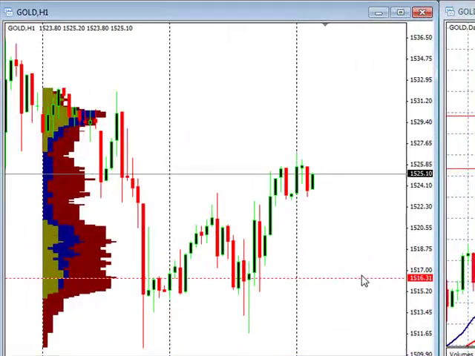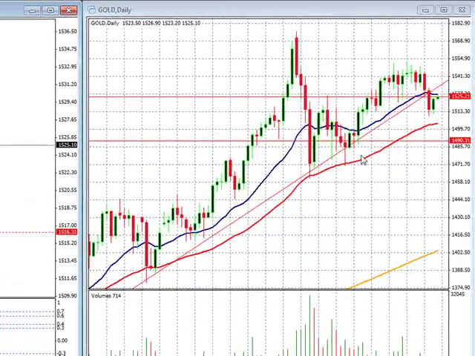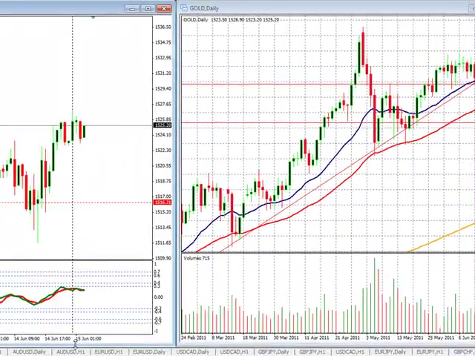Now, those of you who've been watching know that our point of control had started off at 1540 and has come down, down, down, down, down. And as we fell and consolidated again, that's why our point of control has moved. So what we're basically looking for is for the market to tell us, what does gold want to do? Does it want to hold up to the 50 moving average as support? Or are we going to break? And if we break, we should look out below.